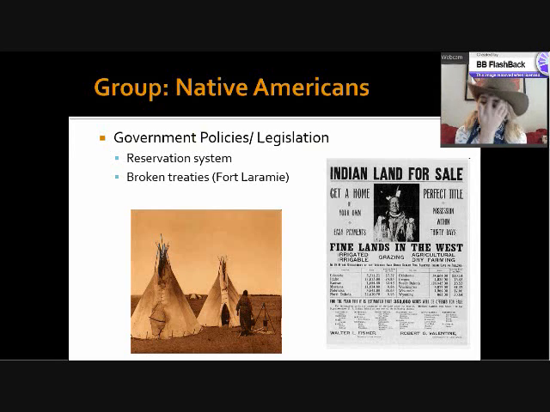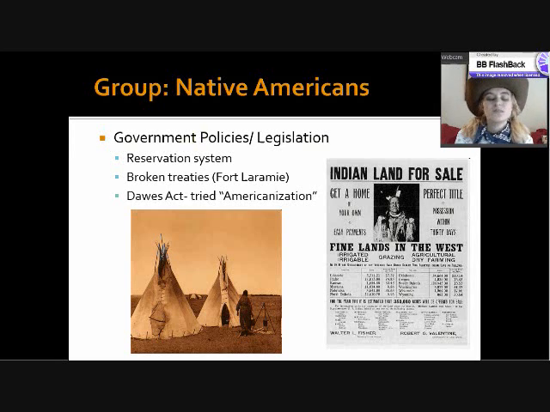But probably the thing that impacted their way of life the most is the Dawes Act. So remember this one. The Dawes Act attempts to make the Native Americans more like the rest of America, or what we call Americanization. So what they would do is they would take the reservations, divide them up, make them live in homes instead of in the log houses or the teepees that they might normally have lived in. They say that now you're farmers.